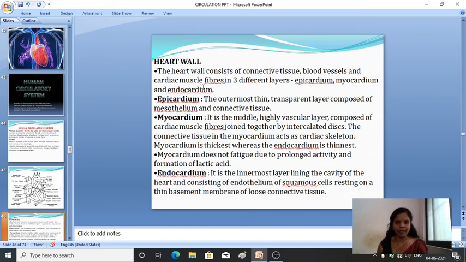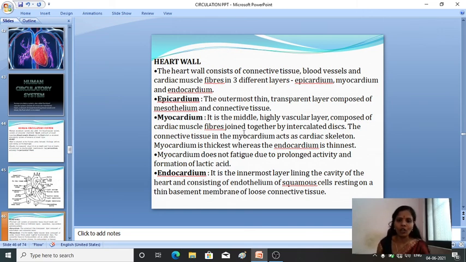Epicardium, it is the outermost thin transparent layer which is composed of mesothelium and connective tissue. So the outermost layer of the heart is the epicardium. It is a thin, transparent layer, composed of mesothelium and connective tissue. The outermost is the epicardium.